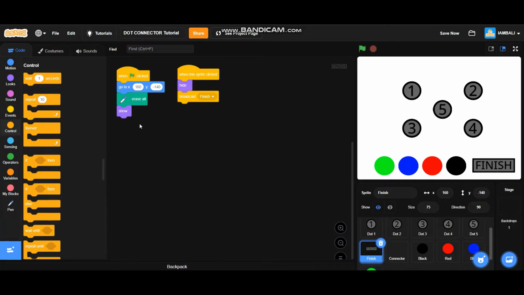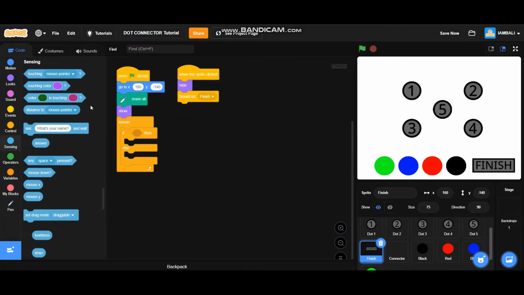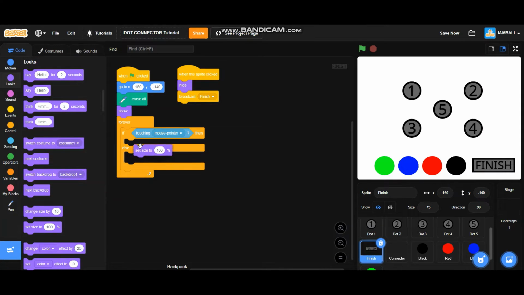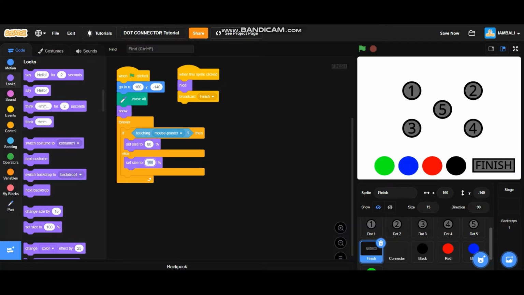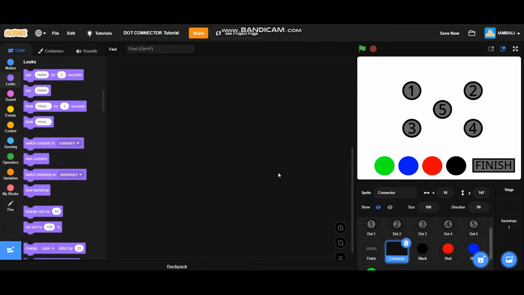So go to controls, add a forever block. If touching mouse pointer, it will set size to 80, and if it's not touching the mouse pointer, it will set size to 75. Also, don't forget to add a set size to 75 block under the when green flag is clicked block, like that. Now go to the connector.